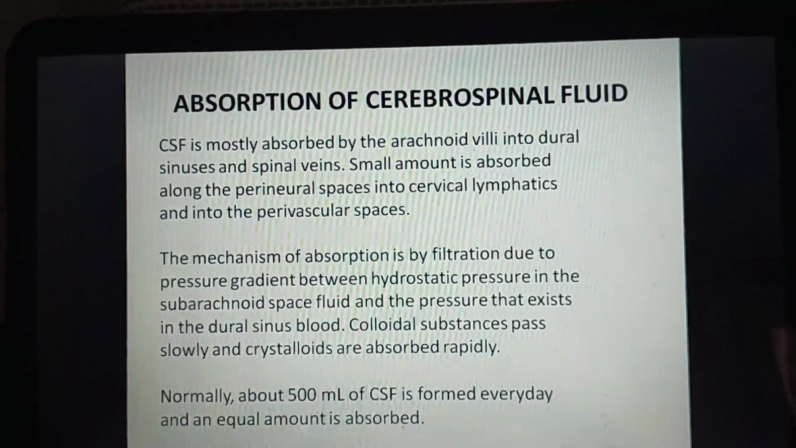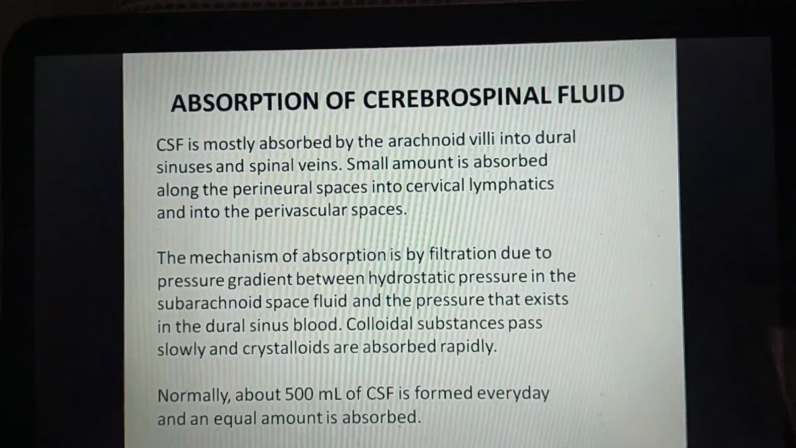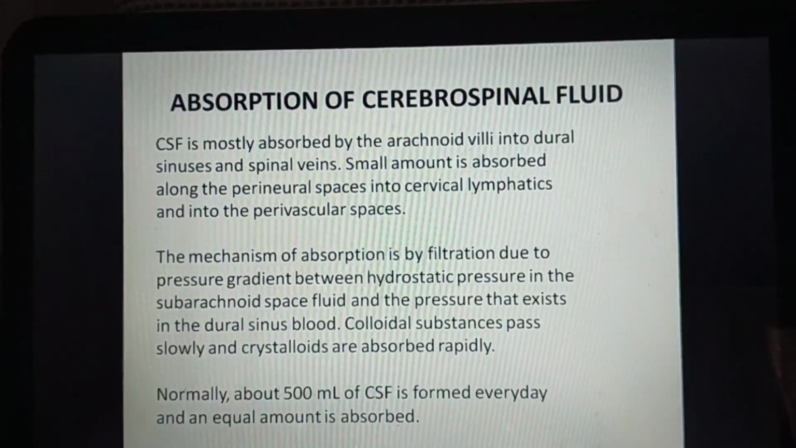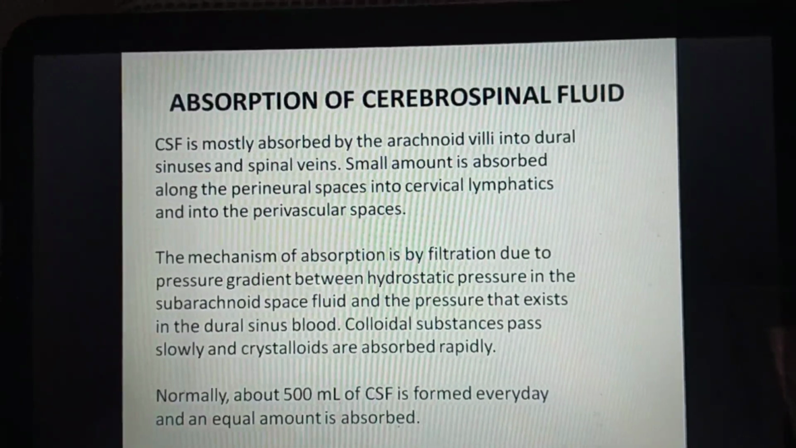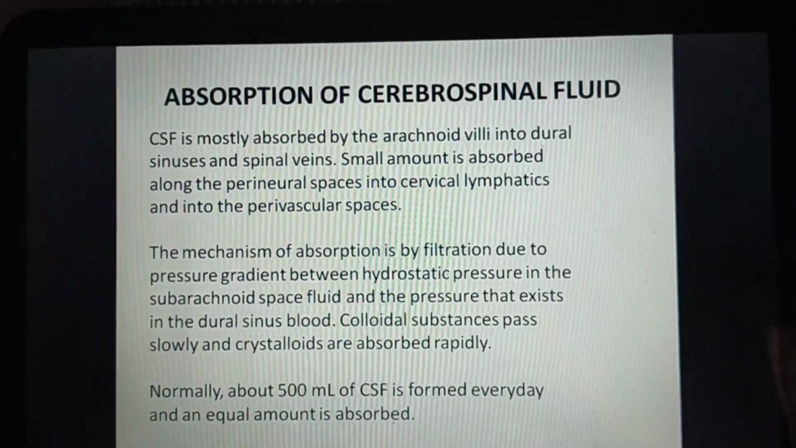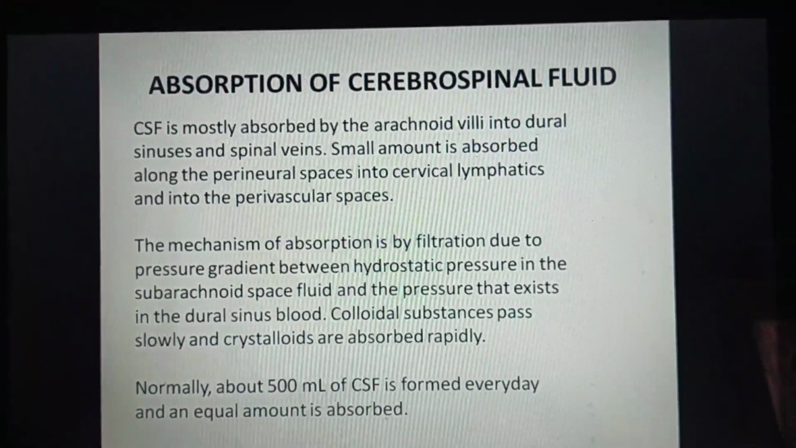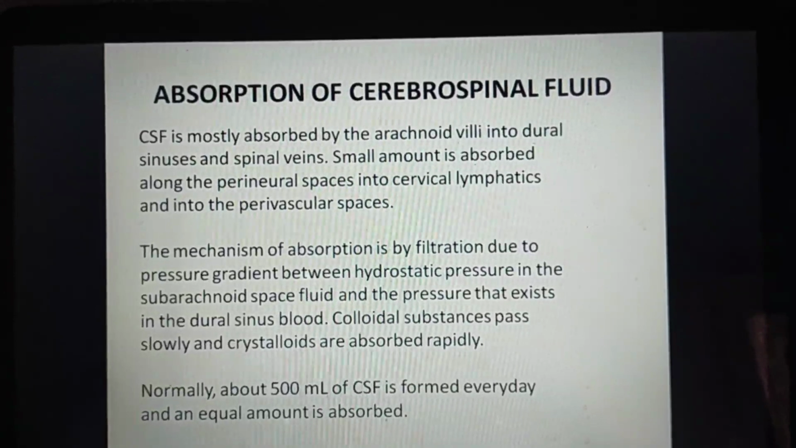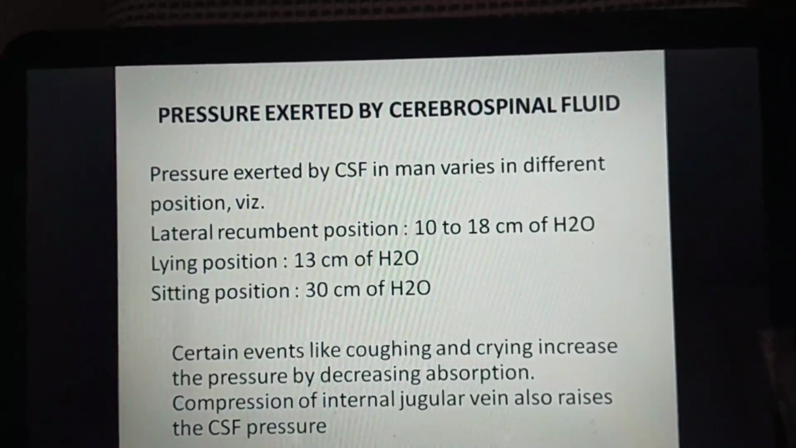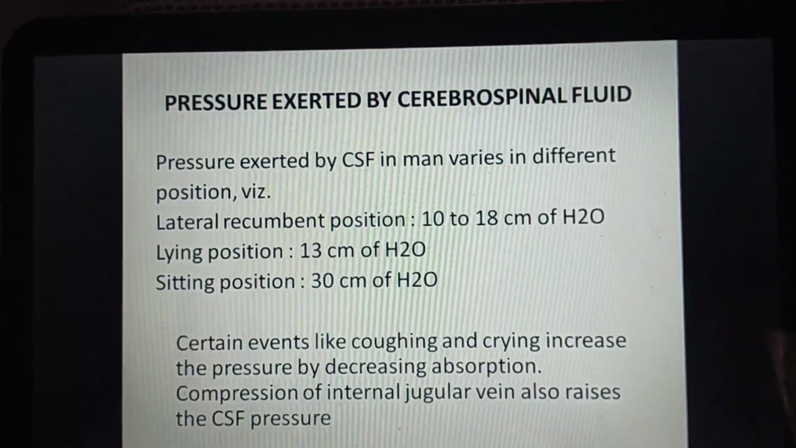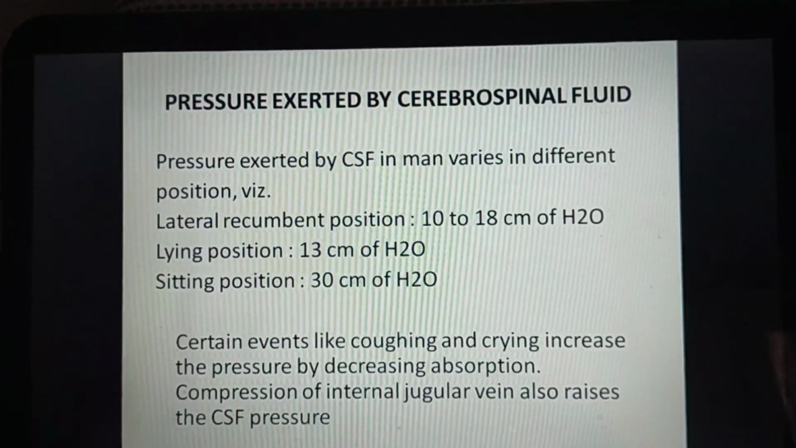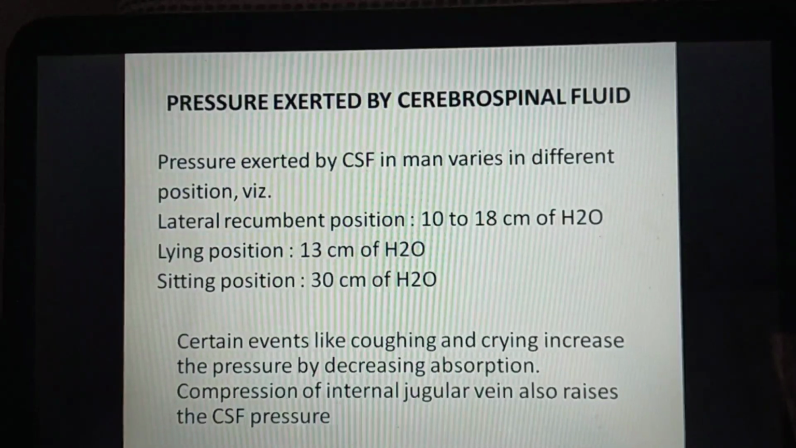Colloidal substances pass slowly and crystalloids are absorbed rapidly. Normally about 500 mL of CSF is formed every day and an equal amount is absorbed. Pressure exerted by the cerebrospinal fluid. Pressure exerted by CSF in man varies in the different positions.